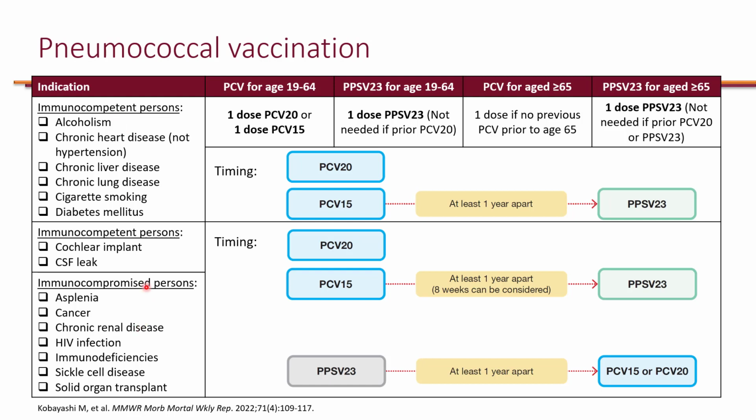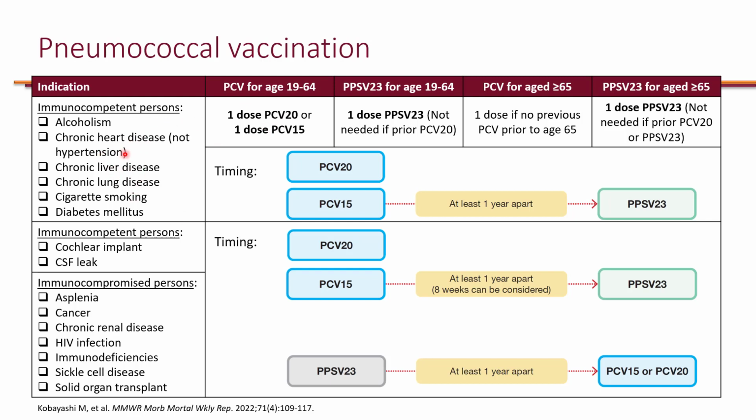So for any of these groups, the recommendation is the same. So essentially, because these are high risk, we're not going to wait till they are 65. So between the age of 19 to 64, and this is assuming that they have not received childhood PCV vaccination.